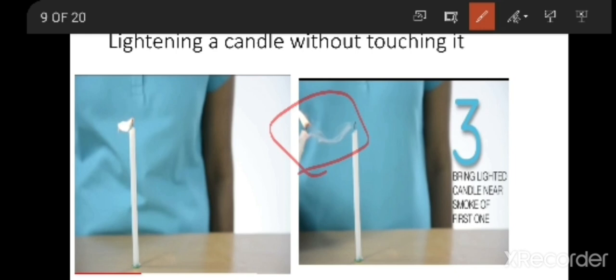So this is a magic they have given. Have a look into that, try it in your homes and tell me whether it works or not. So this is about today's topic, that is properties of materials and states of materials. In the next class we are going to discuss the further topic.